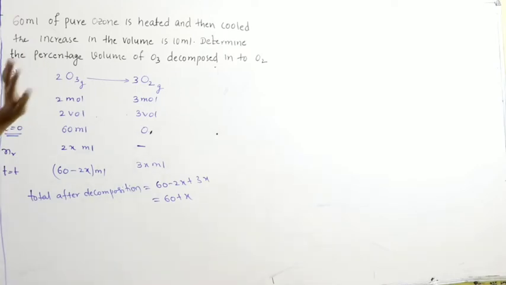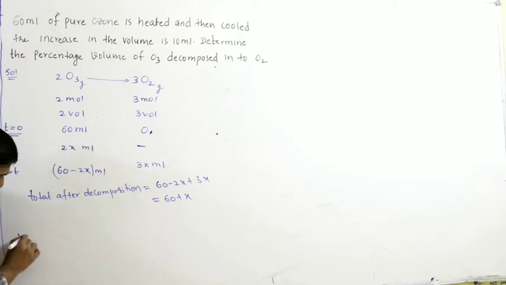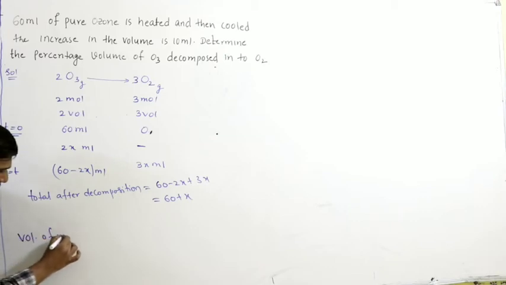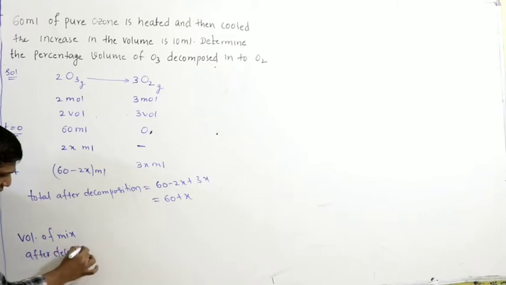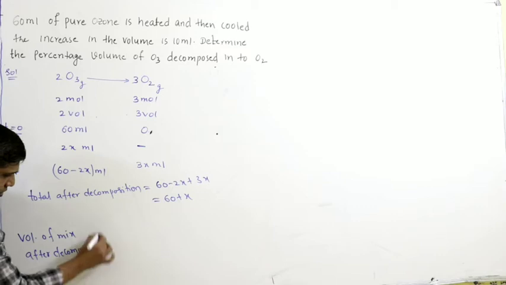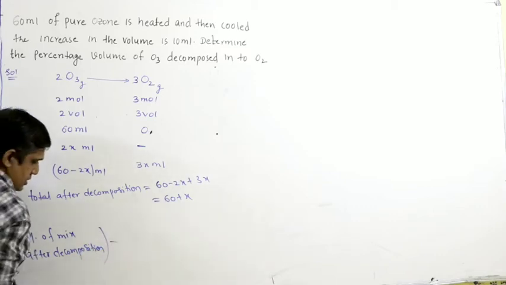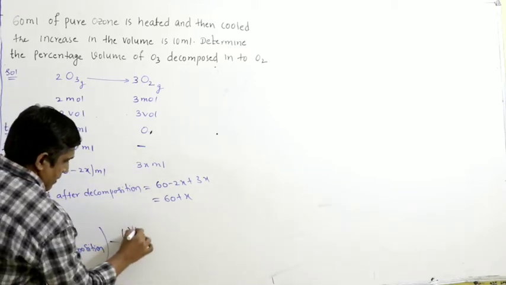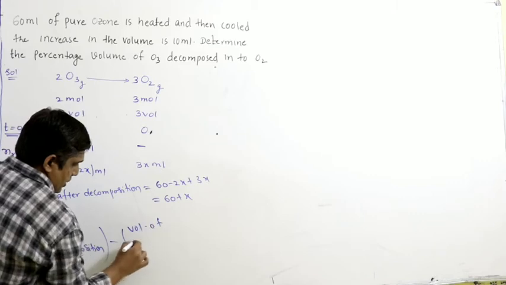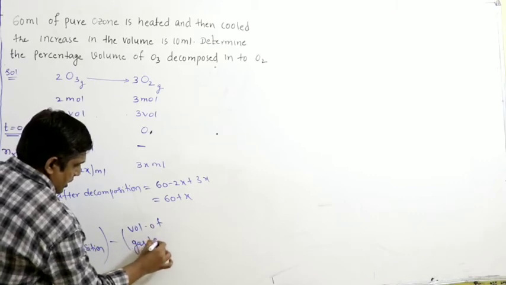The increase in volume is 10 ml. So before and after decomposition, the increase in volume is 10 ml. So volume of mixture after decomposition minus volume of gas before decomposition.